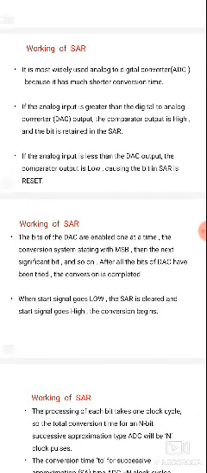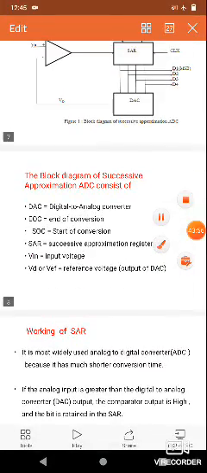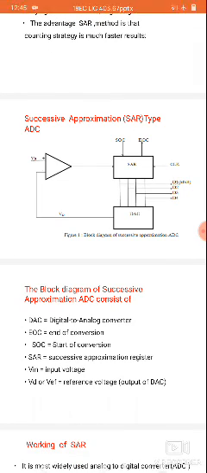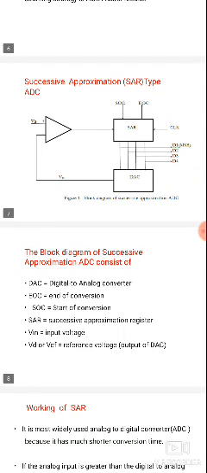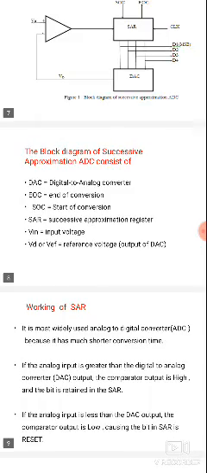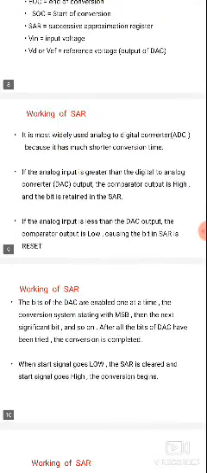Here also the comparator is used as an op amp. The op amp compares the analog input with the DAC output. Whenever the analog input is high compared with the digital, the comparator indicates high position, and it goes to start of conversion. That is nothing but successive approximation. So it will be retained in the successive approximation register. The value of the successive approximation register is binary. If VA is less than VD, it stops counting. End of conversion is activated. At the end of conversion, the clock pulses stop.